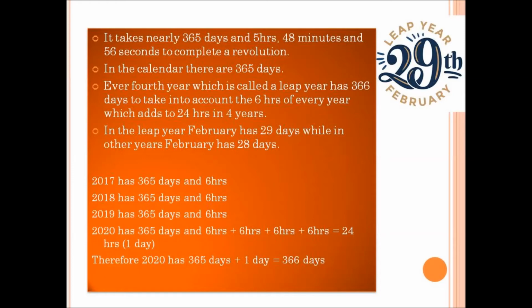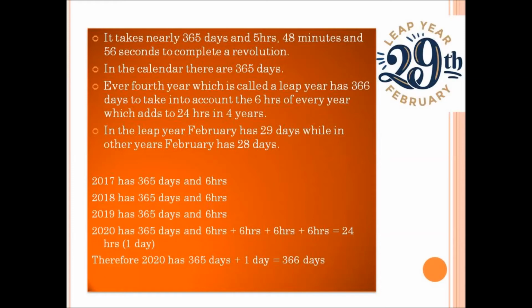In the calendar there are 365 days and the remaining 6 hours is carried forward to the next year. Every fourth year, which is called a leap year, has 366 days to take into account the 6 hours of every year, which adds to 24 hours in 4 years. In the leap year, February has 29 days, while in other years, February has 28 days.